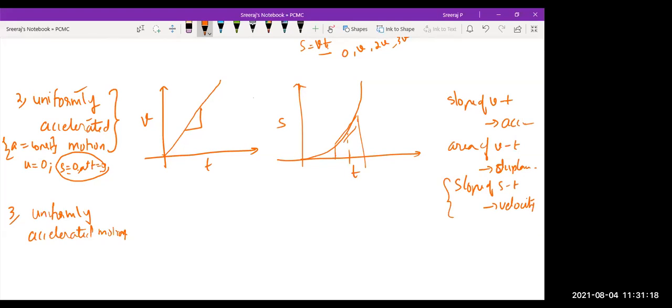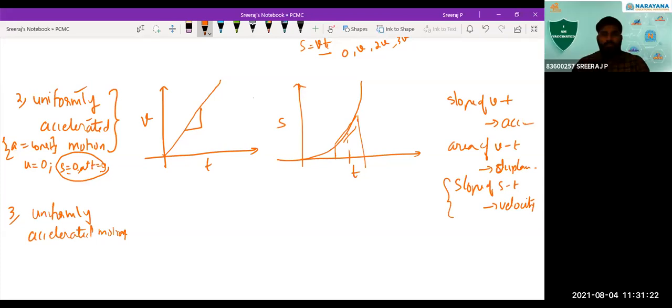Is that clear? Yes, sir, understood. So this is always the same; it won't change with the graph. The slope of the velocity time graph gives you acceleration. The area under the velocity time graph gives the displacement. The slope of the displacement time graph gives you the velocity, whichever the graph. Is that clear?